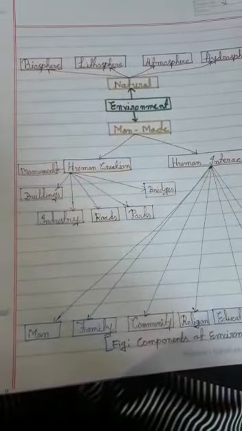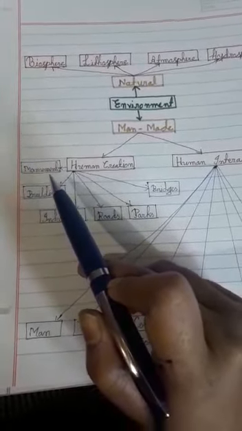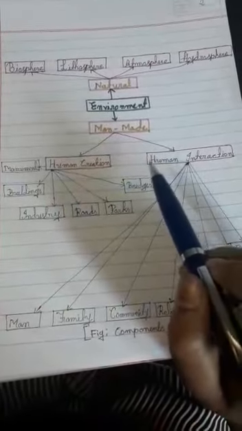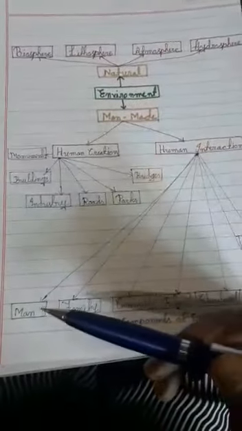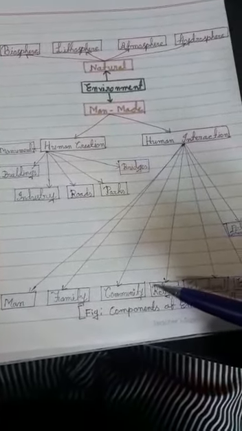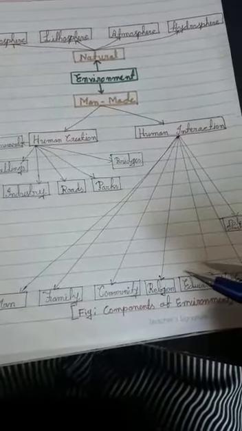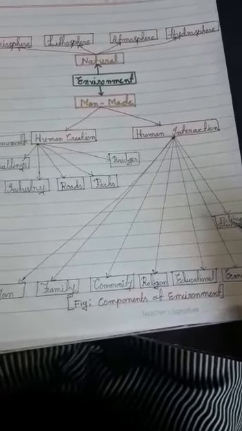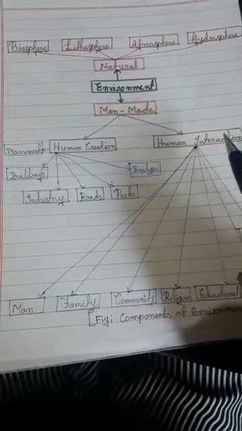When we talk about human creation, these are the things created by human activities like monuments, buildings, industry, roads, parks, bridges. The components of human interaction would be man, the individual like us, then comes the family, then the community, and then there are numerous factors that affect organisms, for example religion, level of education, economic and political situation, and all the groups.